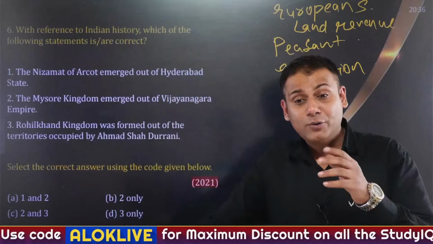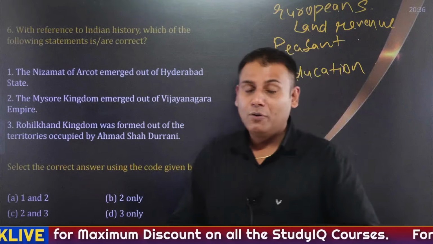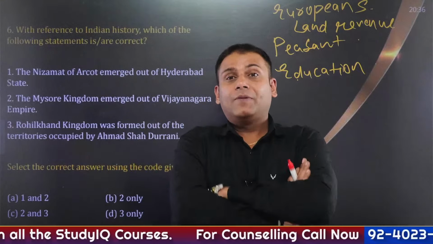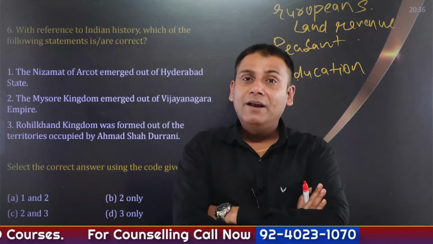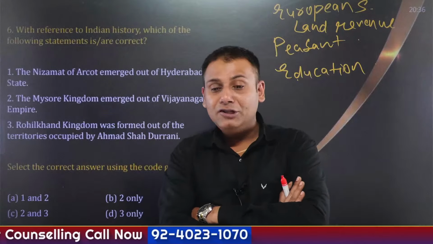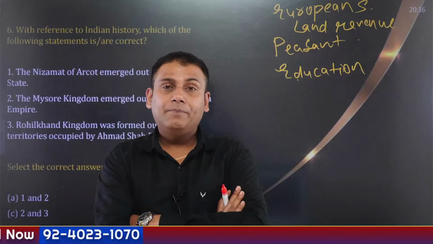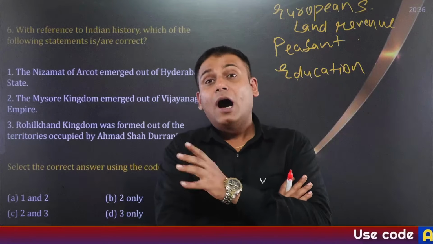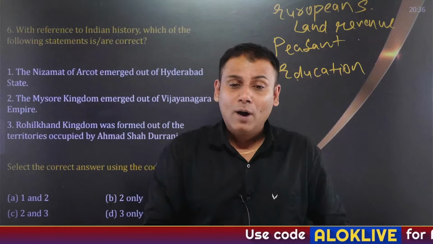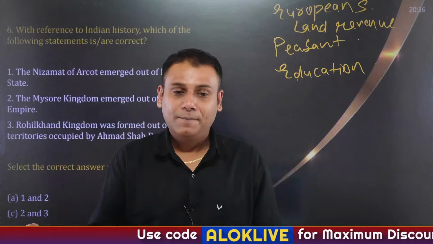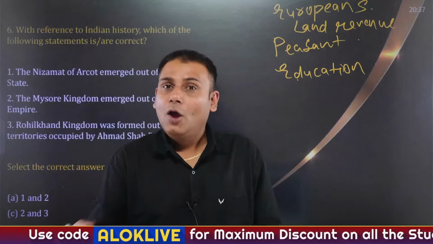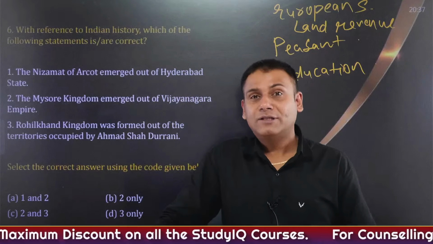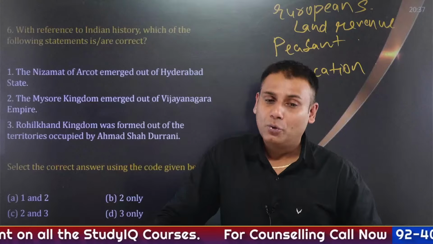Apart from this, different education commissions such as Wood's Dispatch 1854. Very good guess, Vikas. Then Hunter Commission, Raleigh Commission. During the time of the Raleigh Commission, the Indian Universities Act 1904 came into force. Then comes specifically Sadler Commission, Hartog Committee. Most important one, Wardha Scheme of Education, also referred to as Nai Talim. It was an idea of M.K. Gandhi and Dr. Zakir Hussain, Sargent Education Report and so on.